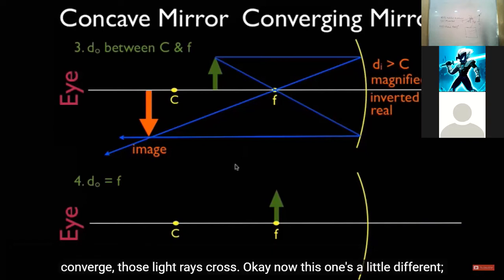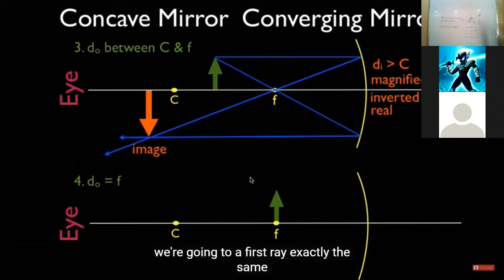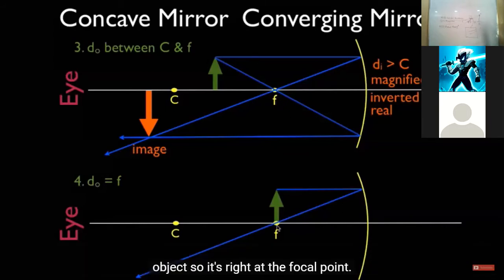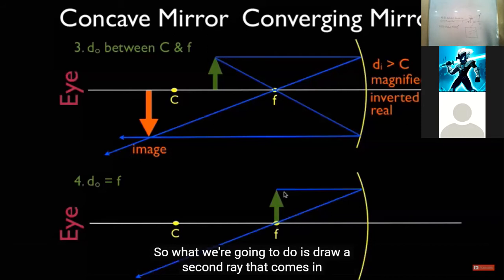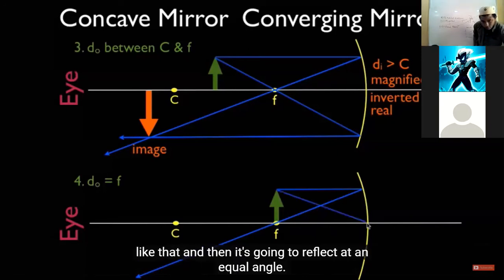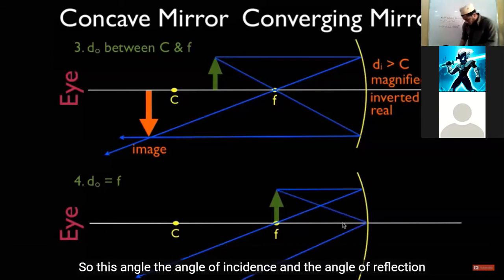Okay, now this one's a little different. We're going to draw the first ray exactly the same. Parallel, F. Now we can't really draw the F, parallel, because we're right at F. We have moved the object so it's right at the focal point. So what we're going to do is draw a second ray that comes in and strikes the mirror right at the principal axis, like that, and then it's going to reflect at an equal angle. So the angle of incidence and the angle of reflection have to be the same.